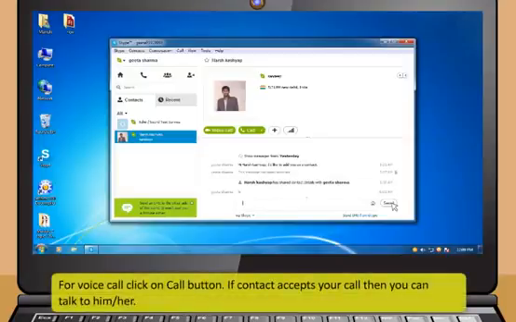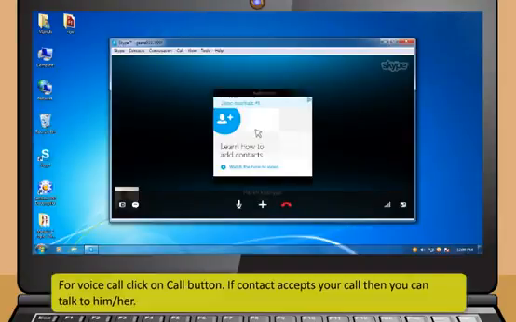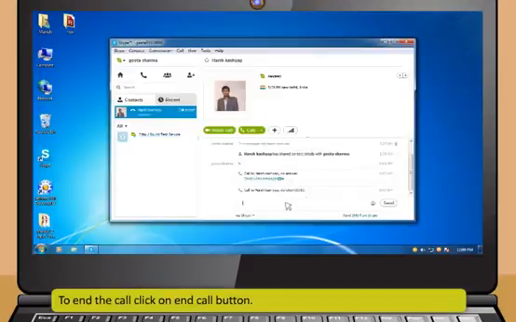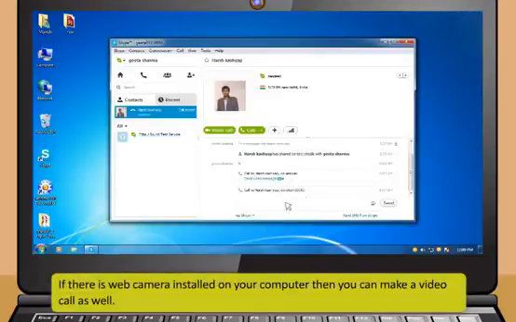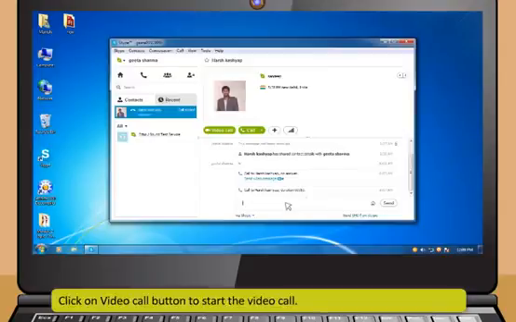For a voice call, click on the Call button. If the contact accepts your call, then you can talk to him or her. To end the call, click on the End Call button. If there is a web camera installed on your computer, then you can make a video call as well. Click on the Video Call button to start the video call.